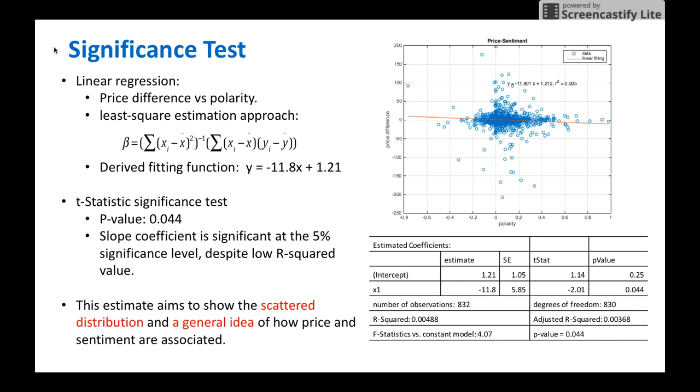However, the low r-squared doesn't necessarily affect interpretation of significant variables, especially in some fields like finance, where r-squared value is often expected to be low. So we did the t-statistic significance test and found that the slope coefficient is significant at the 5% significance level. This indicates that there can be some possible linearity among the two variables. Price difference is slightly negatively proportional to polarity.